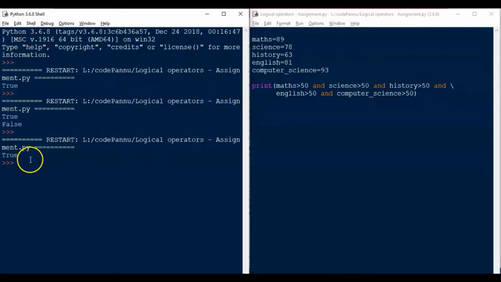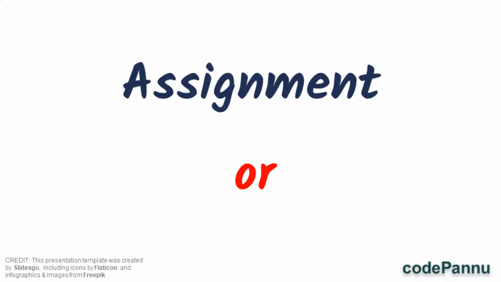So can you also write a code like this? You need to create 5 variables, you need to create 5 conditions, and then you need to put them all in the print statement with an AND condition. When you write the print statement, please check that you have written an AND between the conditions, or Python will give an error.